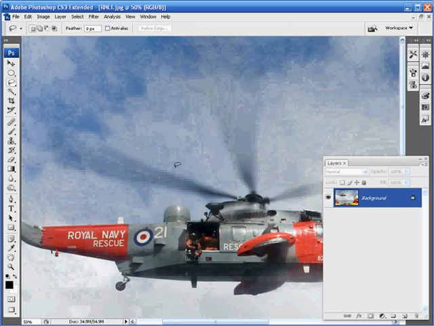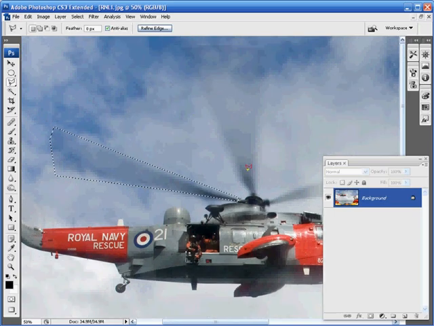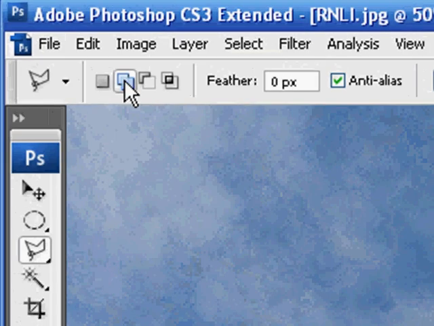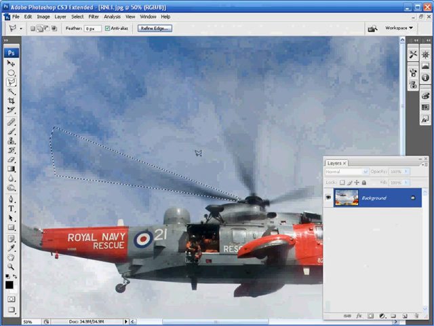Move across into the toolbox and pick out the polygonal lasso tool, and you might find that it's hiding underneath the lasso tool. Make sure the feather is set to 0 pixels in the options bar, and then just make a selection around the first helicopter blade. With the marching ants clearly showing around the first rotor blade, move up into the options bar and click on Add to Selection, and then use the polygonal lasso tool again to select the other 2 rotor blades.